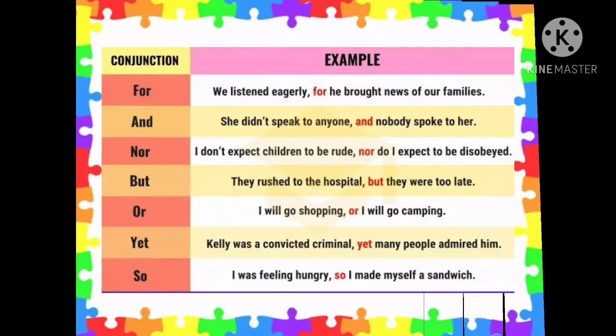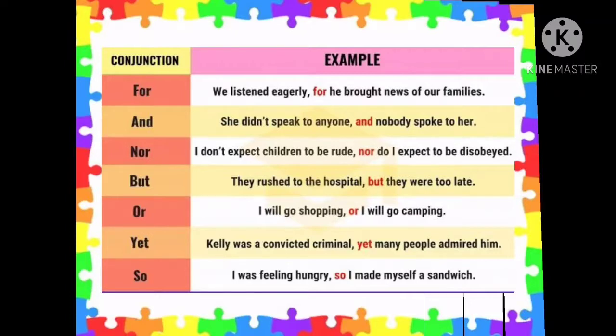Next sentence is, I will go shopping or I will go camping. Here or is a joining word and it is a conjunction. Next sentence is, Kelly was a convicted criminal, yet many people admired him. Here the word yet, which is written in red color, is a conjunction. And the last sentence is, I was feeling hungry, so I made myself a sandwich.